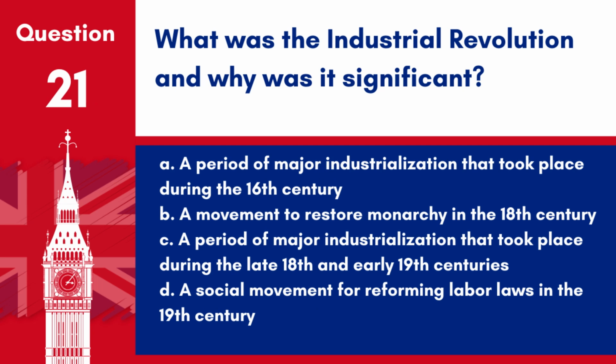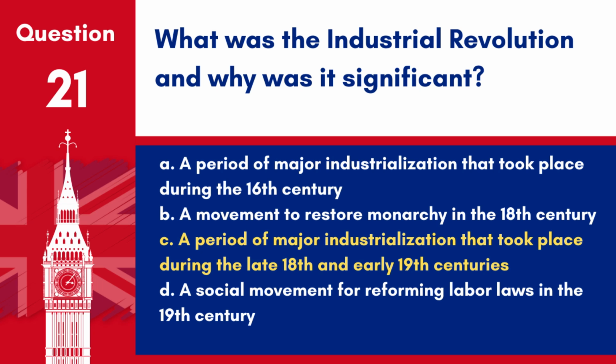Question 21. What was the Industrial Revolution and why was it significant? A. A period of major industrialization that took place during the 16th century. B. A movement to restore monarchy in the 18th century. C. A period of major industrialization that took place during the late 18th and early 19th centuries. D. A social movement for reforming labor laws in the 19th century.